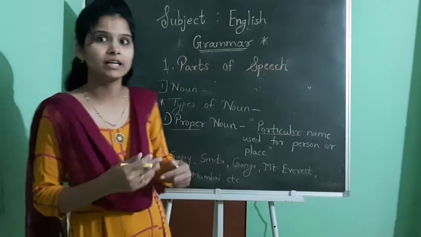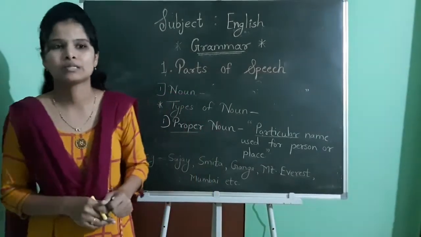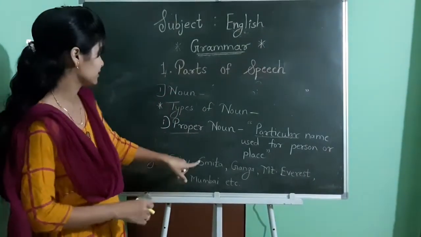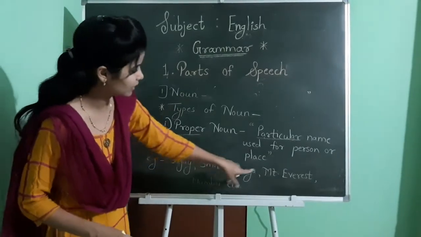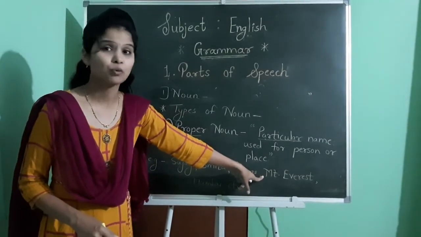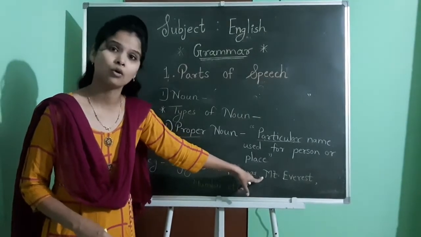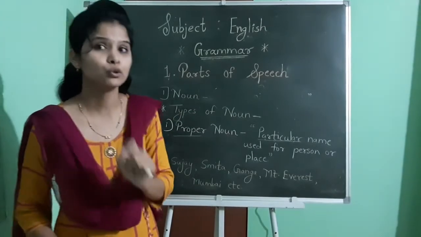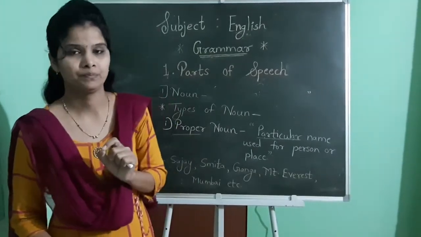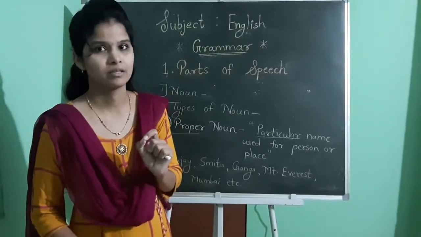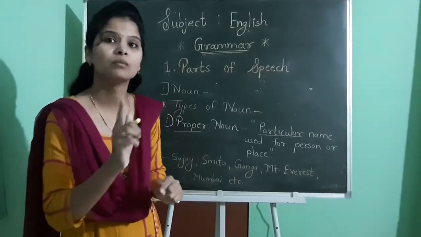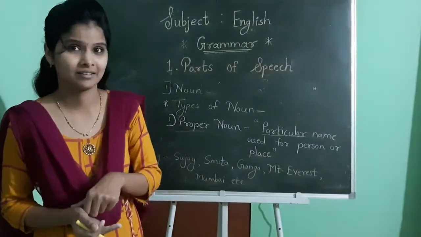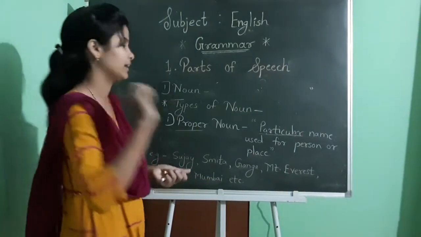Now, how will you identify? The simple thing to identify a proper noun is that the first letter of a proper noun is always written in capital form. See, I have written everything in capital form now. Yes, because proper nouns always start with a capital letter. Another thing is that we don't use articles before a proper noun. Yes, because they are particular names. So we don't use articles before a proper noun. But see, in some cases we use an article there. I will explain how we use articles there.